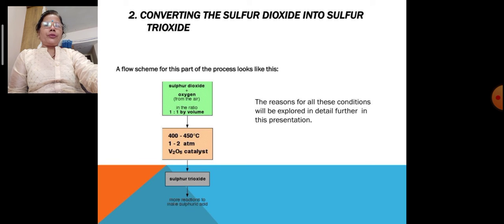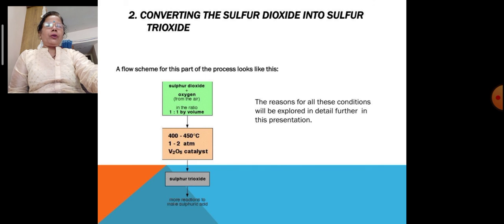This is the flow chart which is being shown to you. That is the flow scheme for this part of the process. Sulfur dioxide plus oxygen from the air, in a 1:1 proportion by volume, is heated at 400 to 450 degrees centigrade, 1 to 2 atmospheric pressure, using the vanadium pentoxide catalyst. This catalyst gives much more sulfur trioxide very easily in a very short time, and after that we can get oleum and then H2SO4 in a very pure condition. So this is the flow chart, which shows the importance of it.